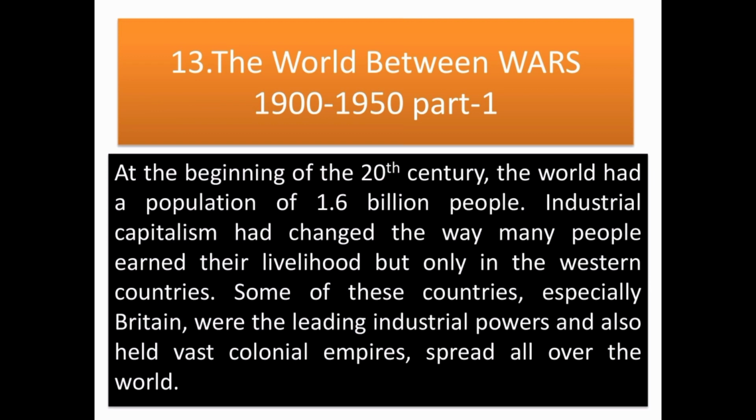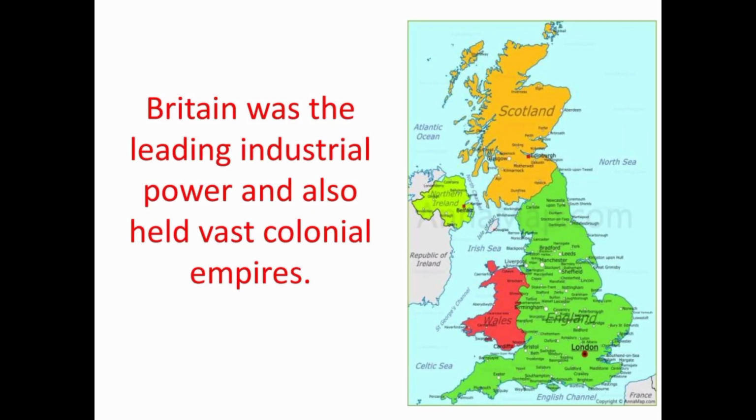At the beginning of the 20th century, the world had a population of 1.6 billion people. The Industrial Revolution started in Britain, or England. Britain was the mother country of the Industrial Revolution.